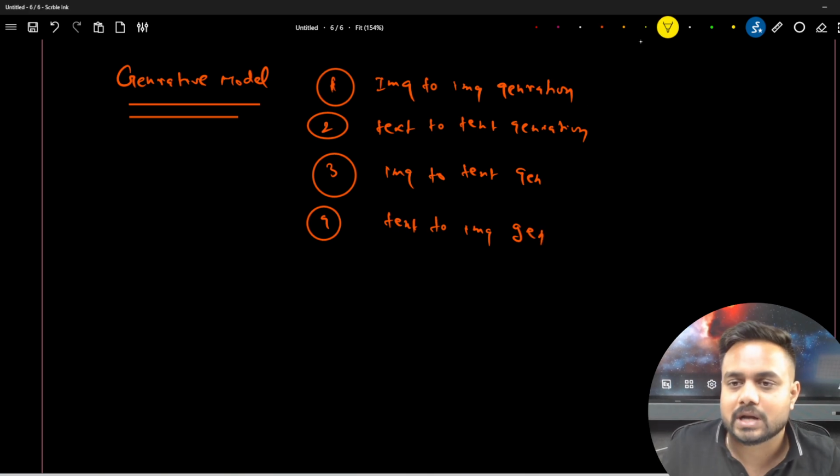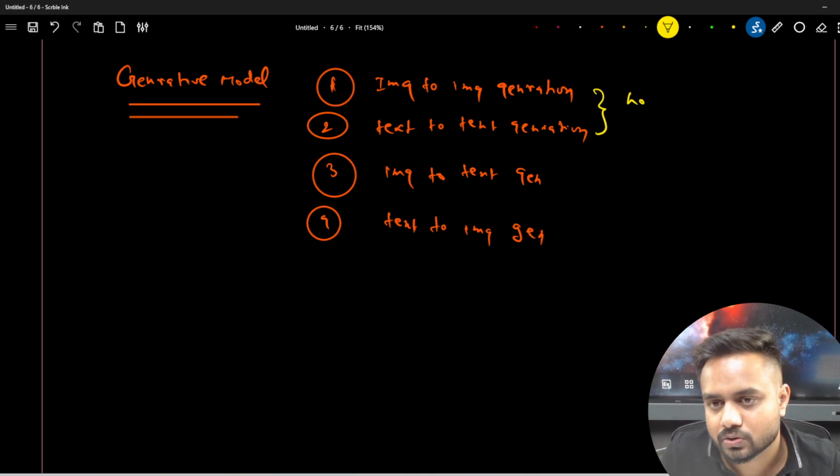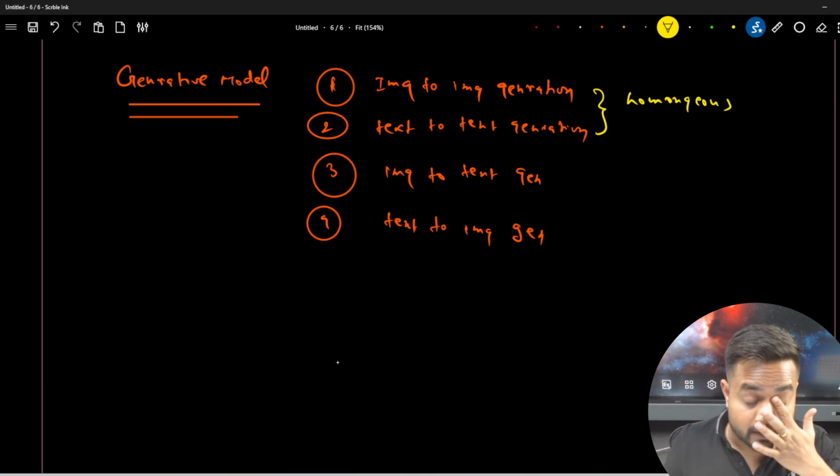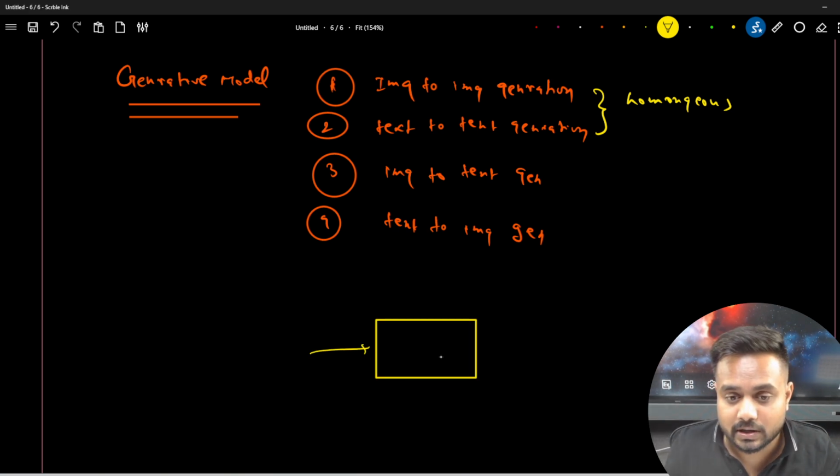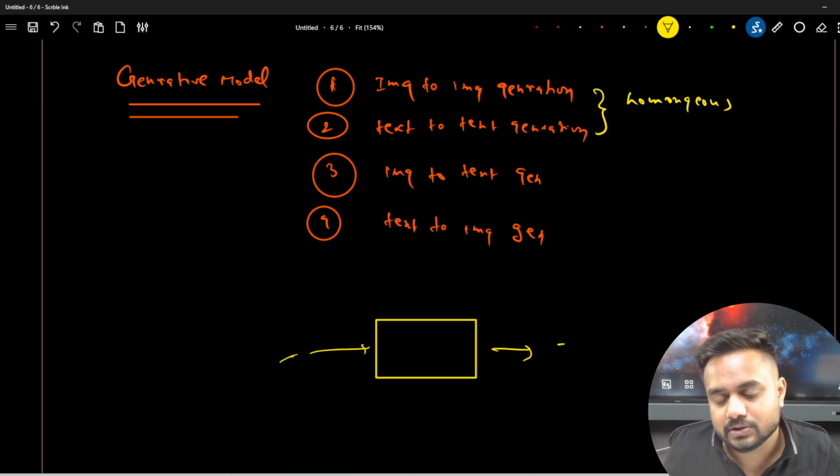Now these first two tasks are called homogeneous, because here we are passing an image to the model and generating an image, and in the other we are passing text and generating text.